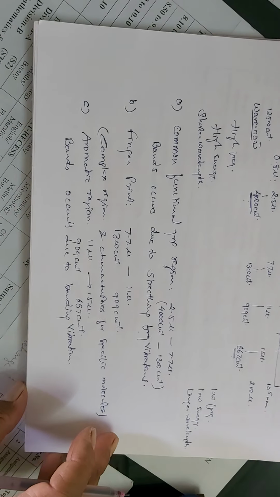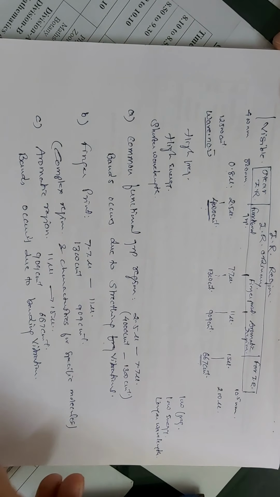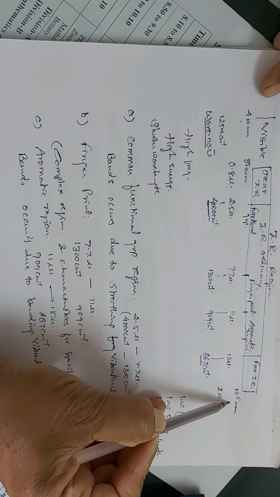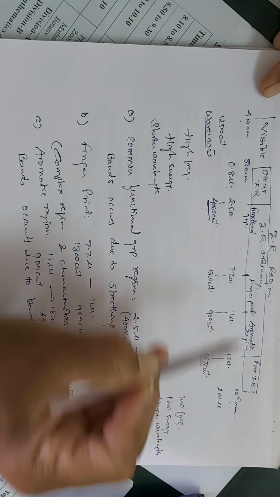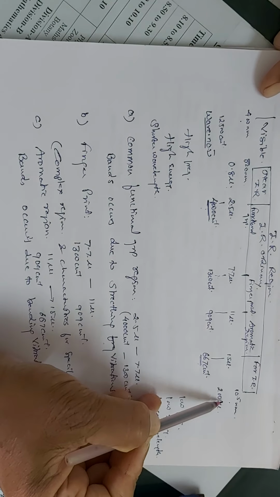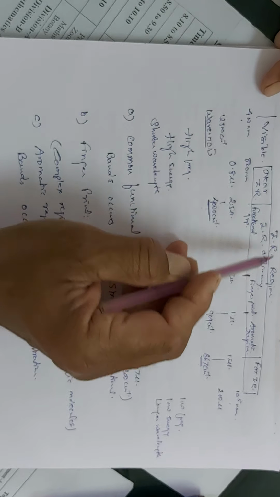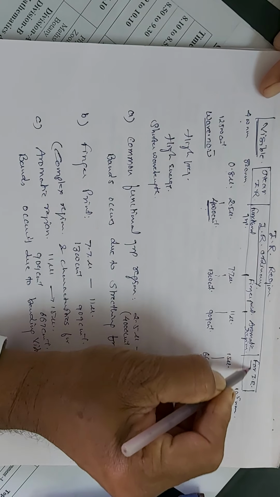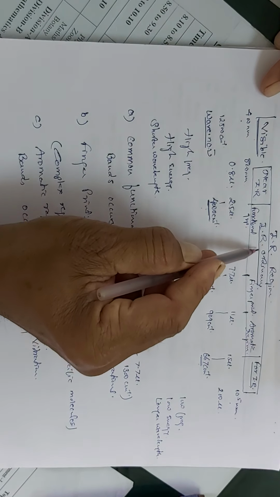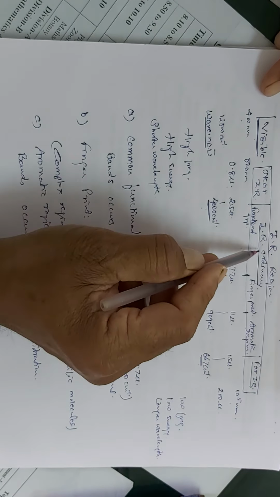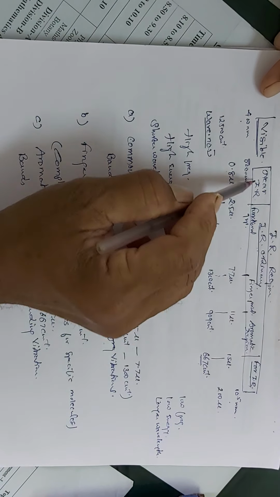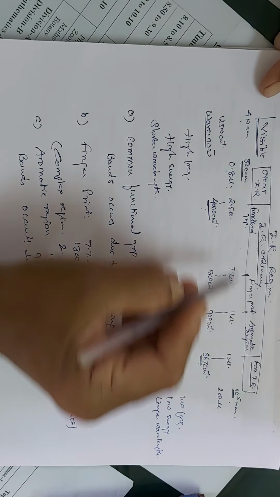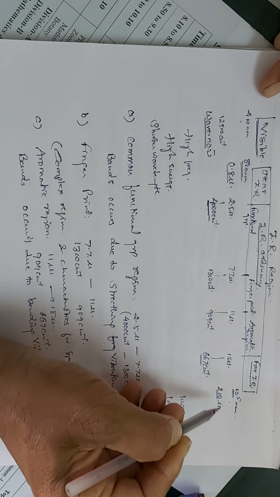The IR region varies from 800 nanometers to 10 raised to 5 nanometers, or we can say 0.8 micron to 200 microns. So the IR region is generally first of all classified as near IR, IR ordinary, and far IR. These are the three regions.